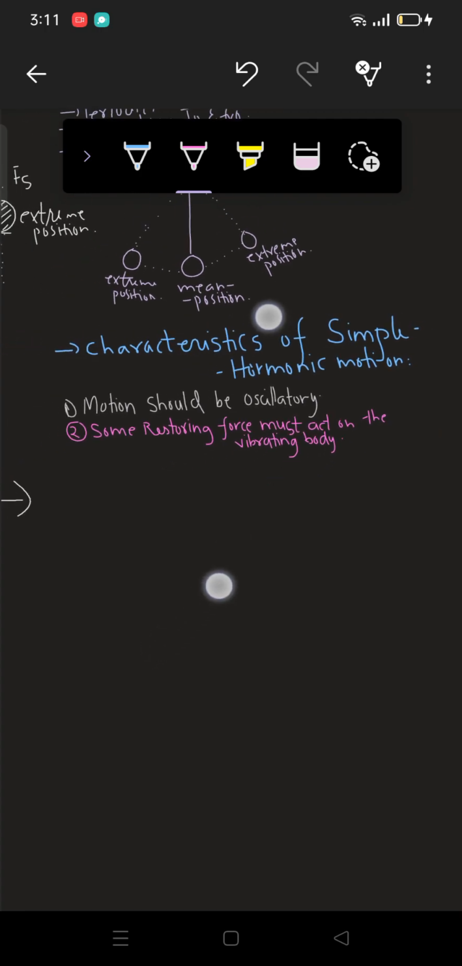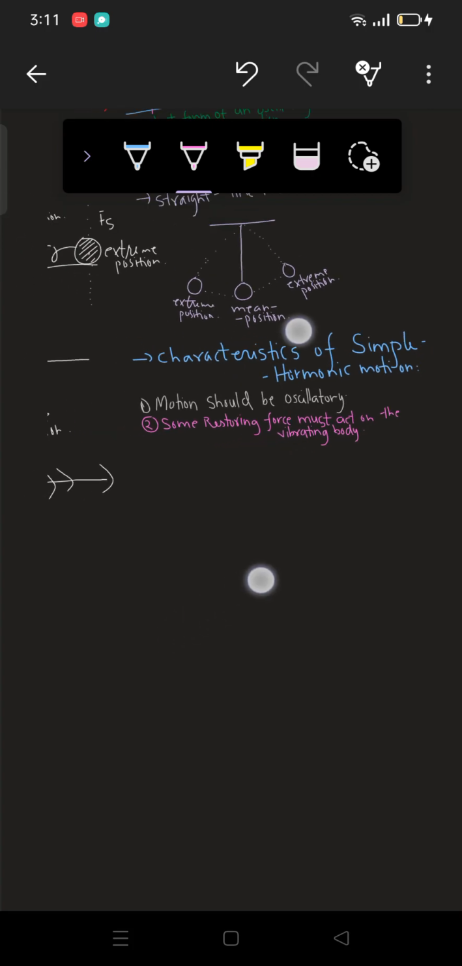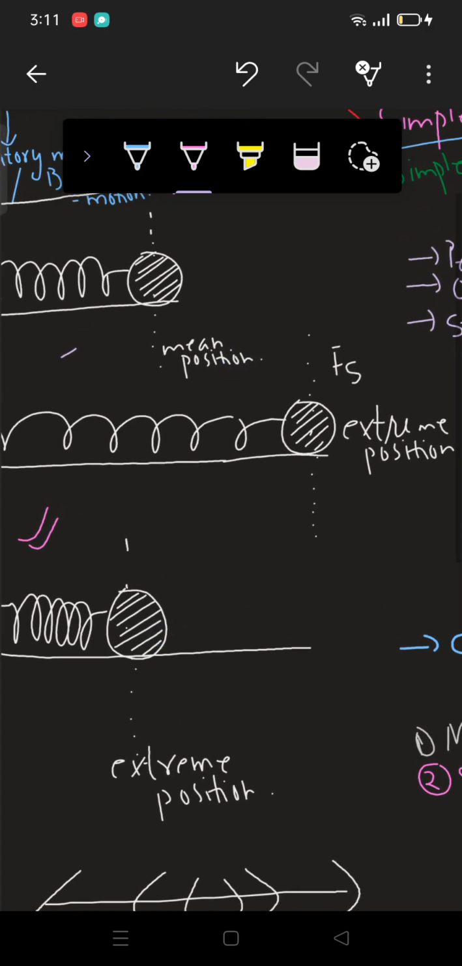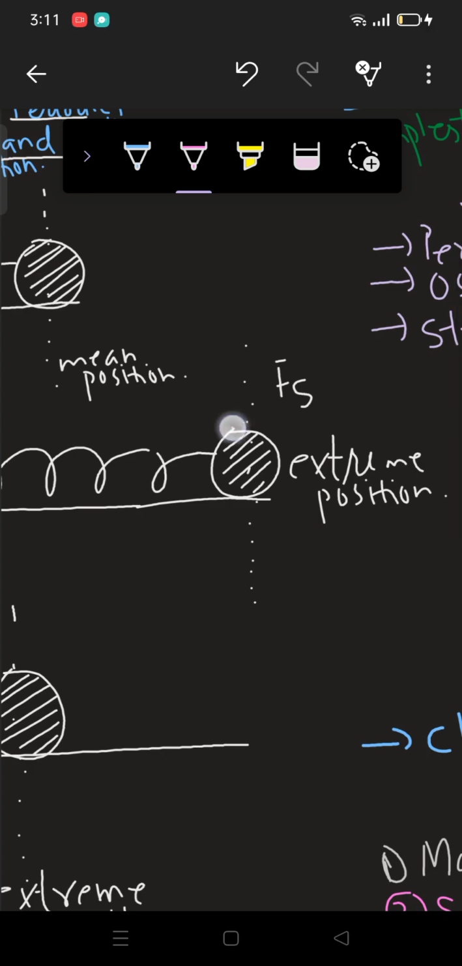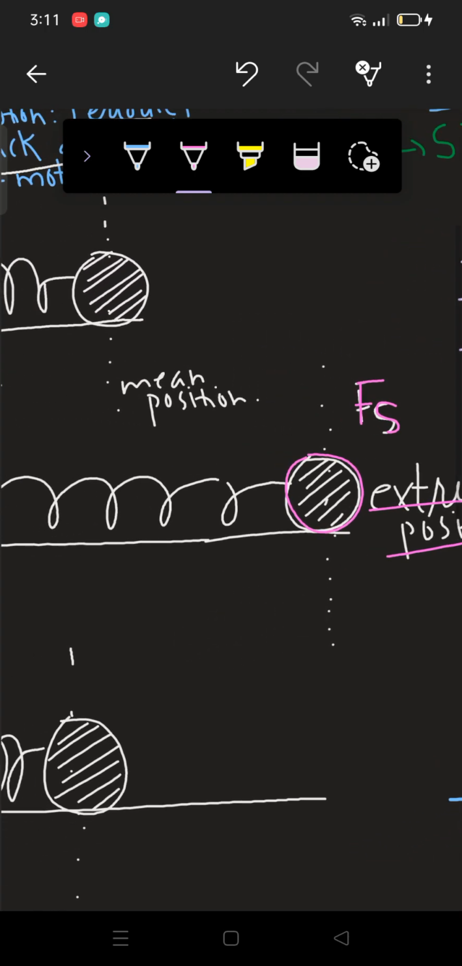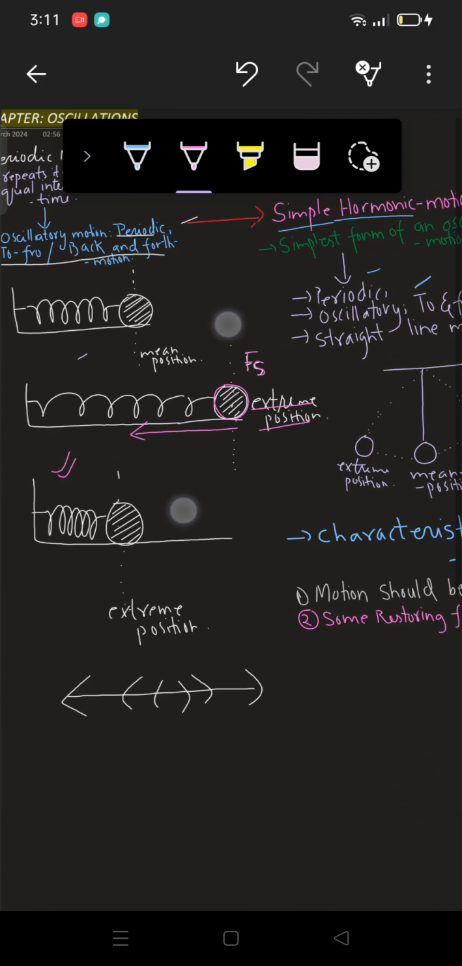Now see what this point says: some restoring force must act on the vibrating body. If I again take the example of the mass spring system, when I stretch this spring, now this body is at its extreme position. Now here the force which will act on this body to take it to its original mean position, we said this is the spring force, right?